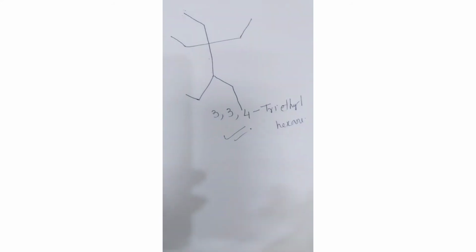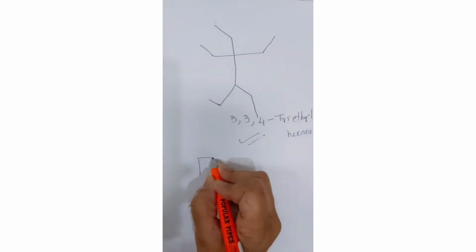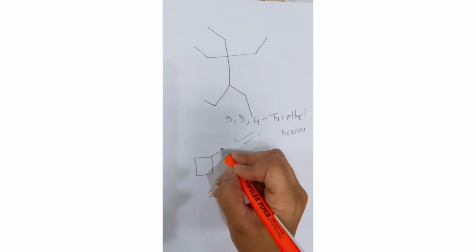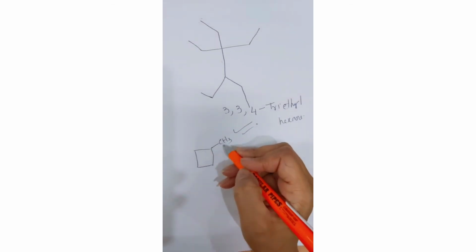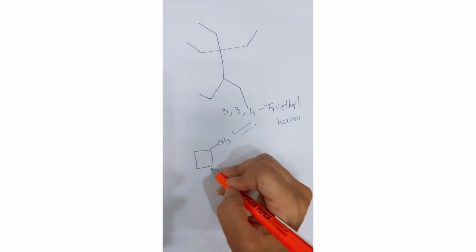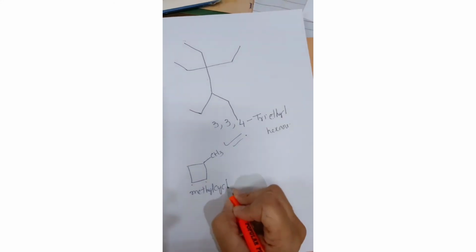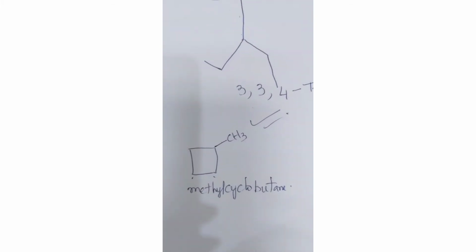So let's focus on the compounds on the paper. I'm going to draw it on the paper for you, so just wait. Okay, so now the structure for this is a very interesting compound. You are going to draw a square only. Now there is a methyl group at one end. How are you going to name it? Methyl cyclobutane, 1, 2, 3, 4. This would be the name of this compound, methyl cyclobutane.